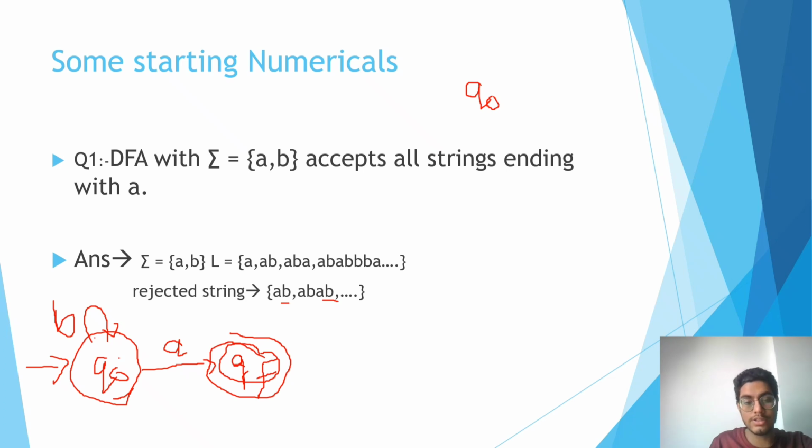So defining the transition of symbol A on the final state: what if A comes now? If A comes after A, then the string will automatically be ending with A, so we have no problem. We can give a self loop here, so the transition of A on QF also goes to the QF state only. And what if B comes here? Then the string will end with B, so it should not be accepted. So we say, go back, so that it won't reach the final state until it gets A. So this is our finite DFA for all strings ending with A.